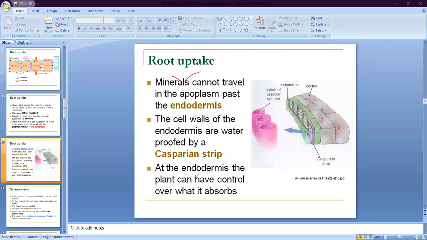Next is, at the endodermis the plant can have control over what is absorbed. It means the endodermis is the area in which the plant allows only the absorption of water and minerals, not the absorption of highly saline water or any other mixture of water. That is why, in the case of the Rhizophora plant, they develop their roots from outside the soil. So it is the endodermis.